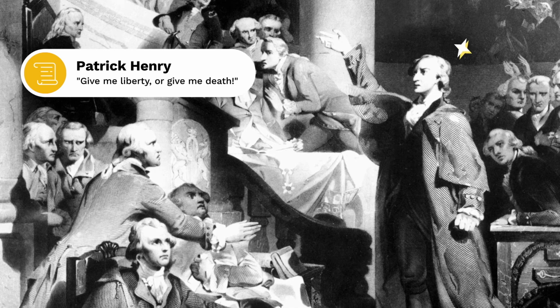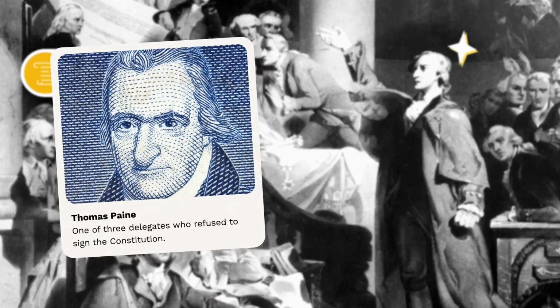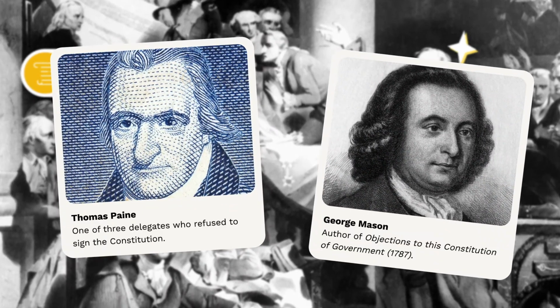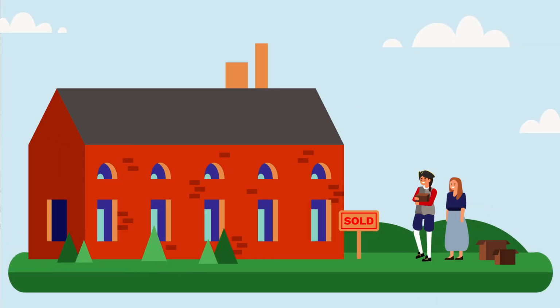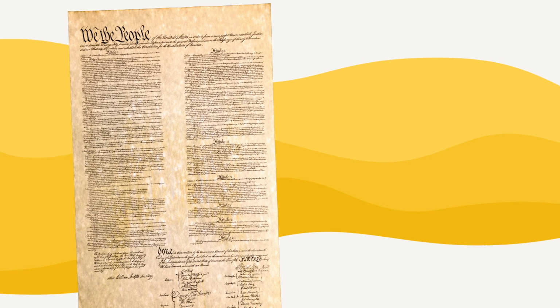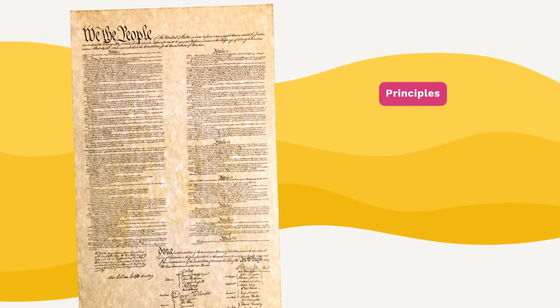especially from such famous names as Patrick Henry, Thomas Paine, and George Mason. They worried that since the Constitutional Convention was made up solely of landowners, that the rights of the average citizen would not be protected.